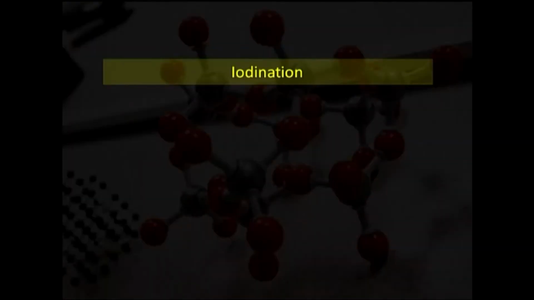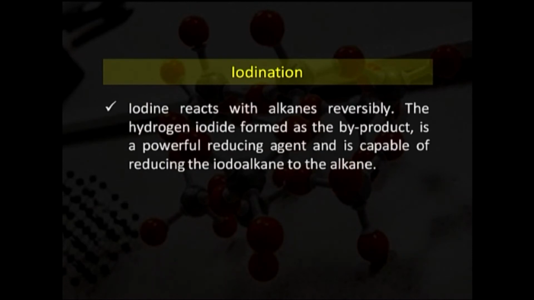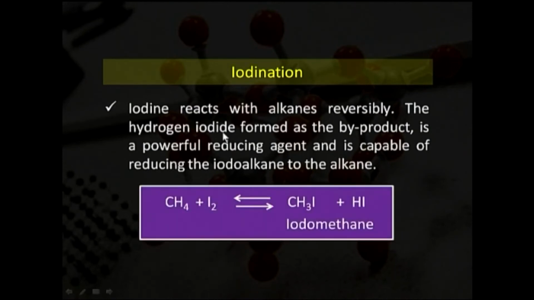Now, we will discuss iodination. It is also a form of substitution reaction and comes under the halogenation process. So, iodine reacts with alkanes reversibly. The hydrogen iodide is formed as the byproduct. It is a powerful reducing agent and is capable of reducing the iodoalkane to the alkane. So, in this reaction we are seeing that CH4, that is methane, reacts with an iodine molecule, and we get iodomethane, that is CH3I, and HI, that is hydrogen iodide.